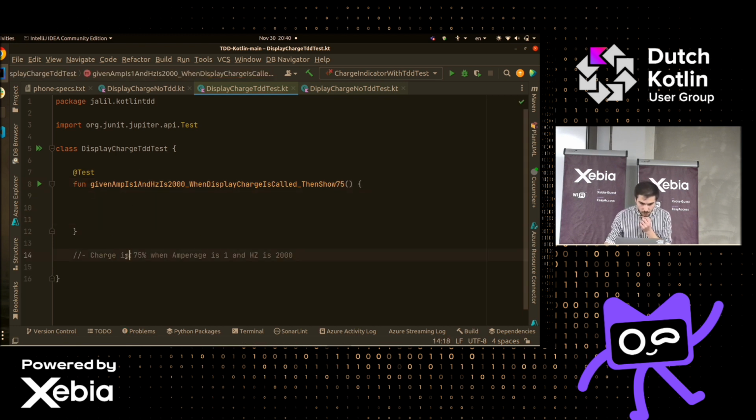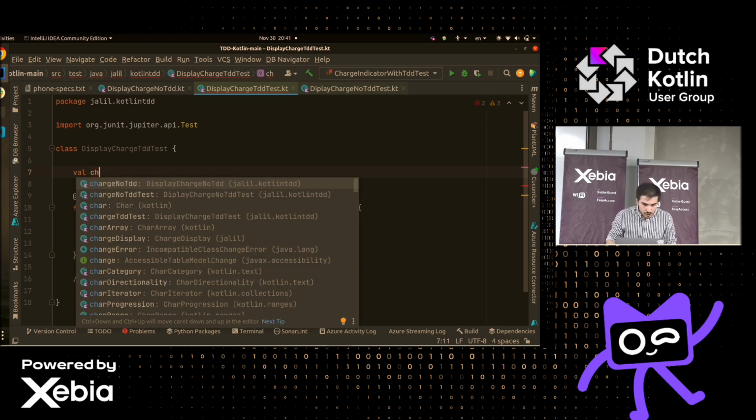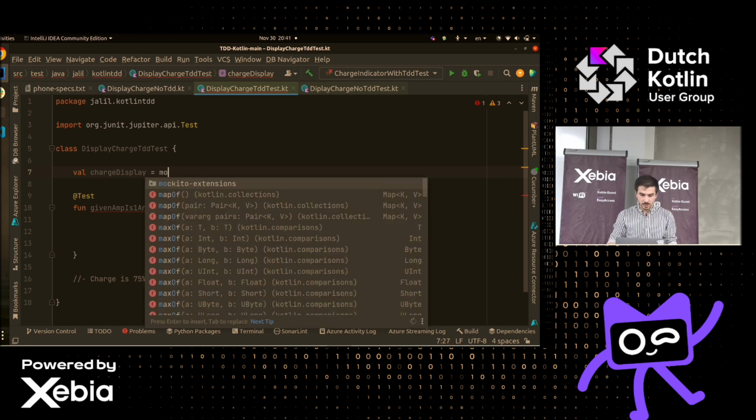So let's start really simple. We want to show 75. What is the first thing that we need to have to show? We know that we want that charge display interface that we had. So charge display. But this is an interface, right? This is not part of our code, and such code should be mocked. Because this is an interface and it probably has its own implementation down the line, and you don't want to fetch that and see how it works. You really just want to deal with the interface. And to deal with that, what you can do is mock.